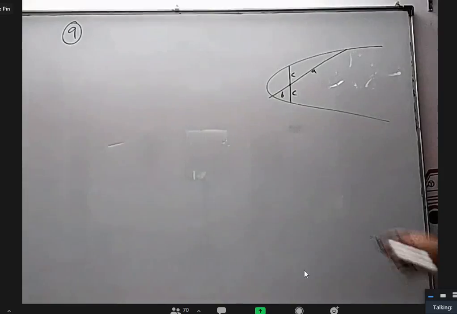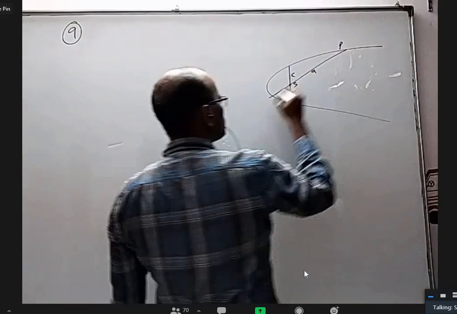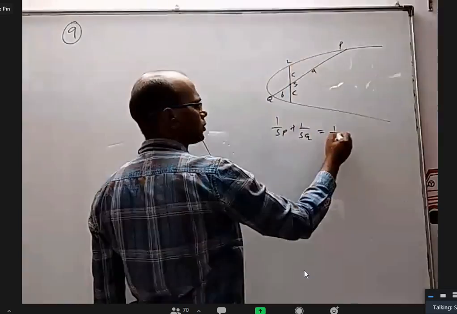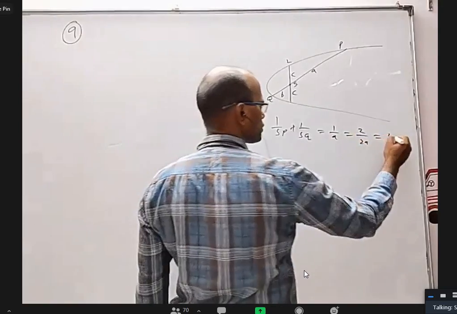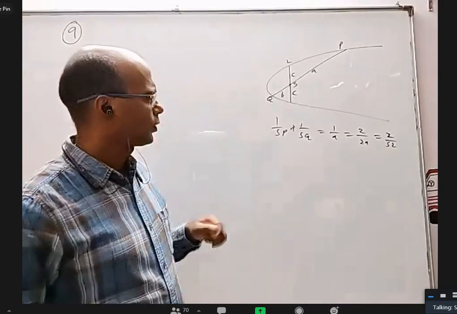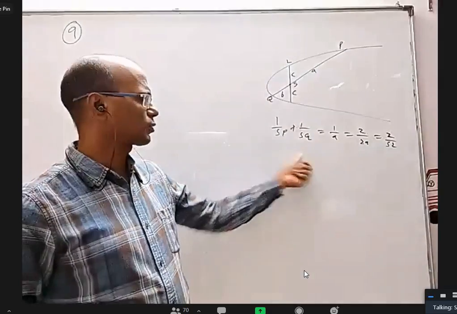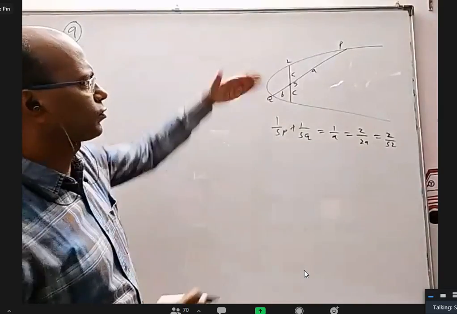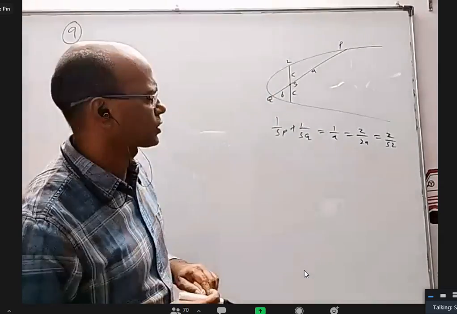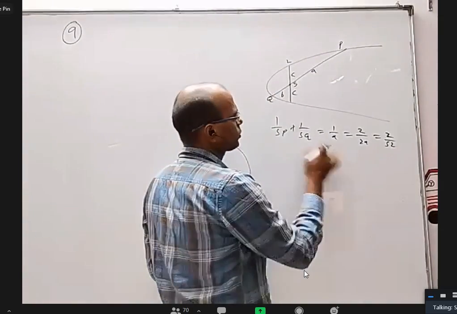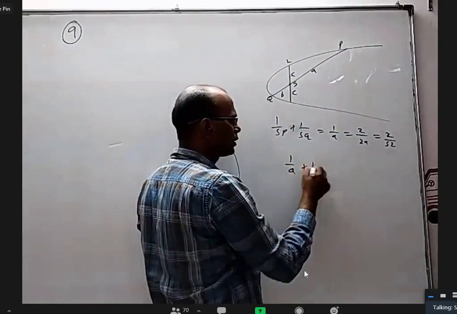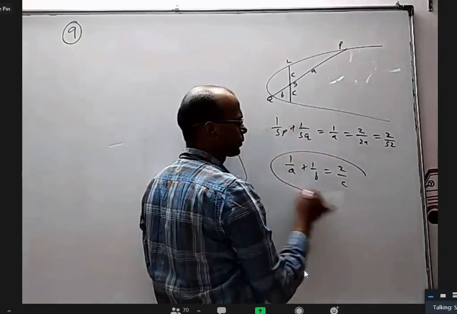Okay, if you take a focal chord PQ, I think earlier we proved 1 by SP plus 1 by SQ is equal to 1 by a, which is 2 by 2a, which is 2 by the semi-latus rectum. Because this is a plus a t square, this is a plus a by t square, and when you simplify, we got that. Even though the focal chord is changing, SP is changing, SQ is changing, 1 by SP plus 1 by SQ is always constant. We proved this property. Now they're calling this SP as A, this SQ as B, and the semi-latus rectum as C. That means 1 by A plus 1 by B equals 2 by C.